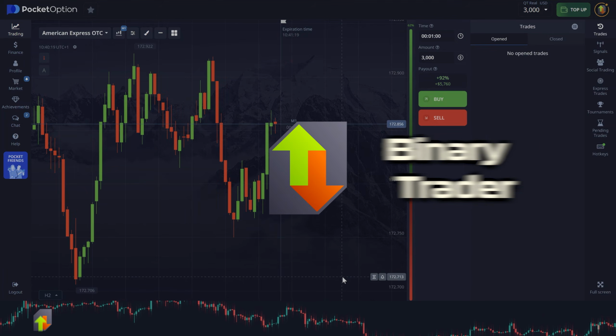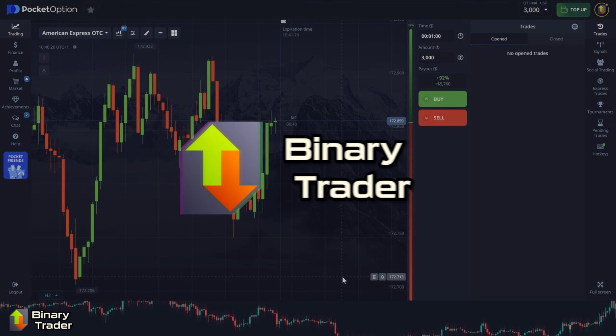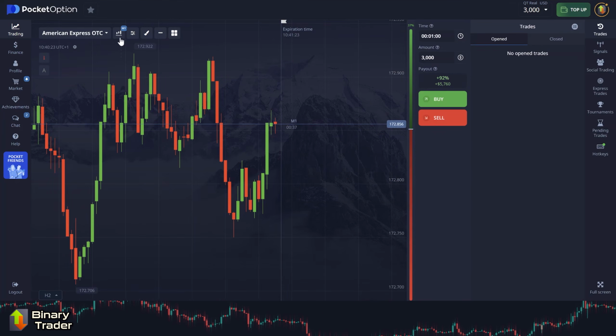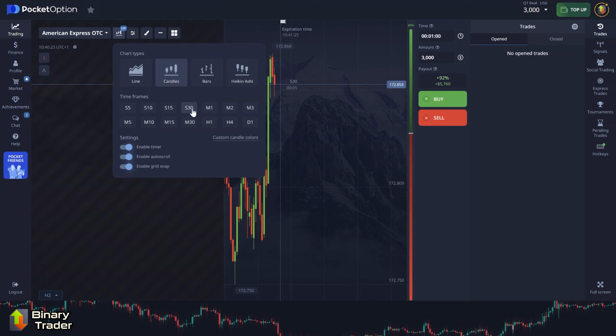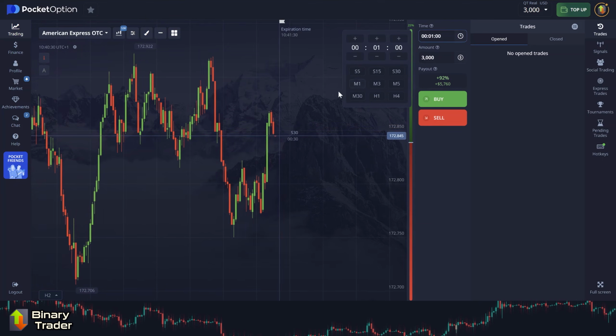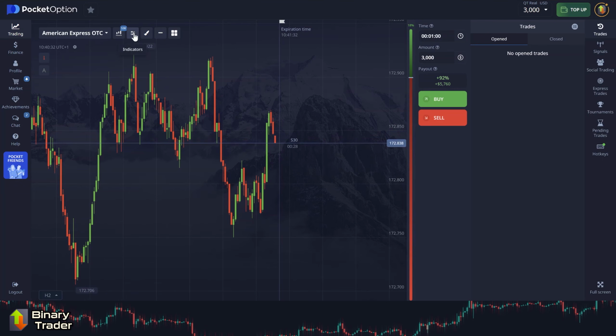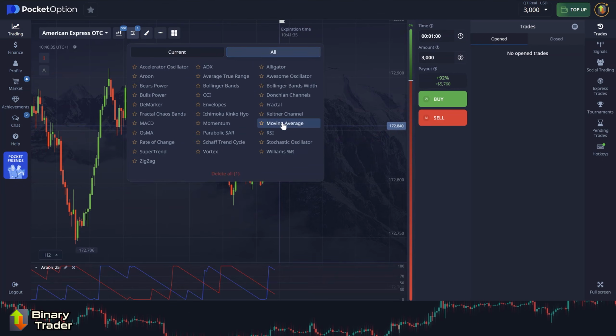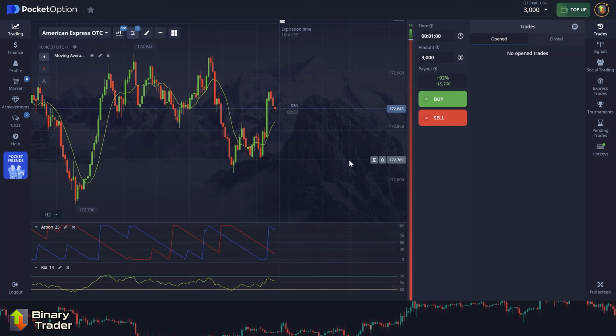Today I'm testing a strategy based on Aroon in a live session, including situations where the signal fails. I set the time frame to 30 seconds. Set trade duration to 1 minute. Make sure to set the expiration mode to clock. Among indicators, choose Aroon, moving average and RSI.